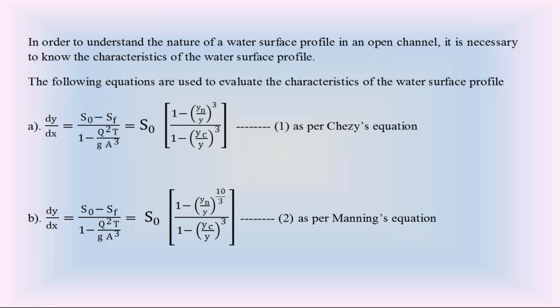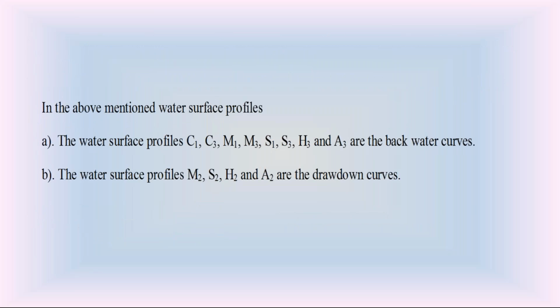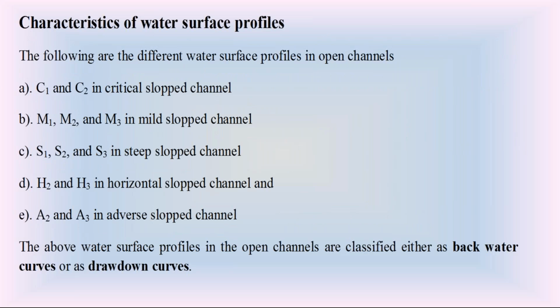So just now I explained the different water surface profiles in the open channels. We know that in the mild slope channel, we have three water surface profiles, M1, M2, M3. In the steep slope channel, we have three water surface profiles, S1, S2, S3. In the critical slope, we have two water surface profiles, C1, C3. In the horizontal slope, we have two, H2, H3. In the adverse slope, we have two, A2, A3.